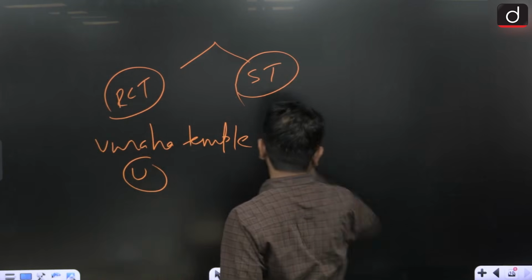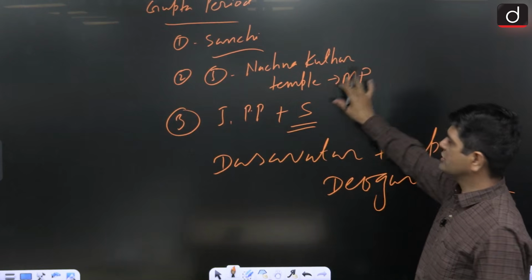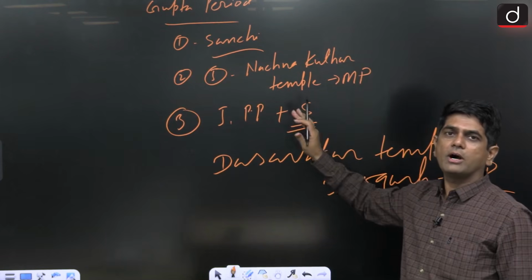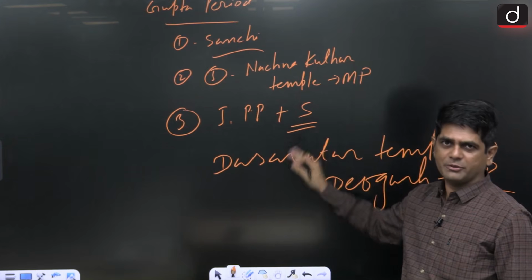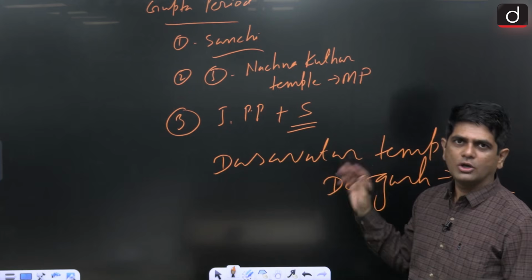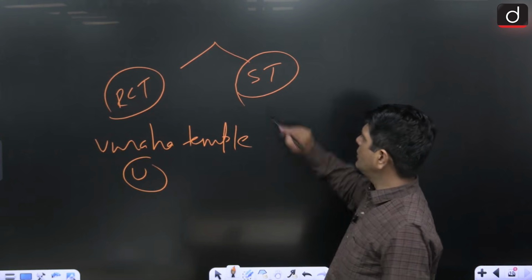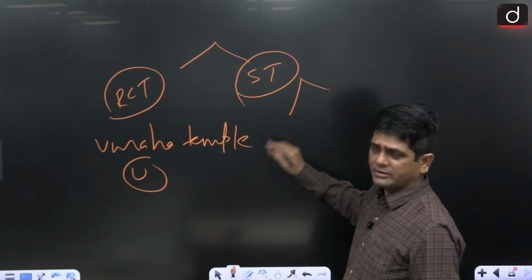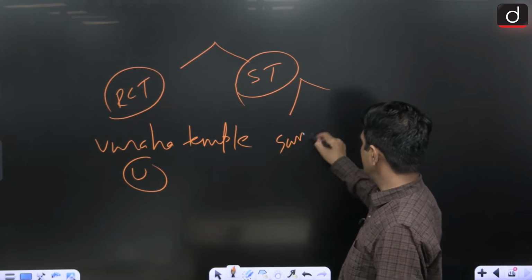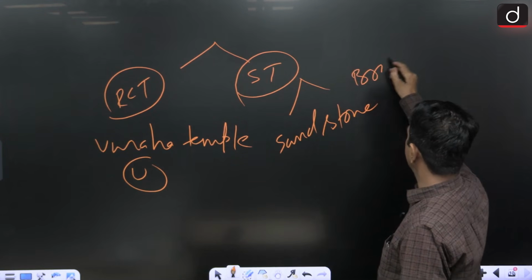Now, whatever I have discussed here, all these temples, the temples at Sanchi, Nachna Kuthar, then Tigwa Vishnu temple. Where is Tigwa? Madhya Pradesh. Then this Dasavatar temple, Uttar Pradesh. All are structural temples. Now, the structural temples were built either of sandstone or bricks.